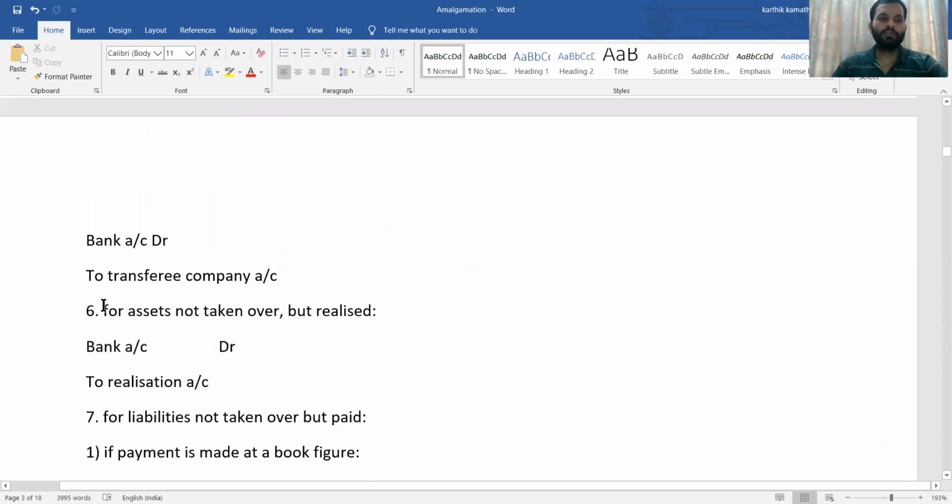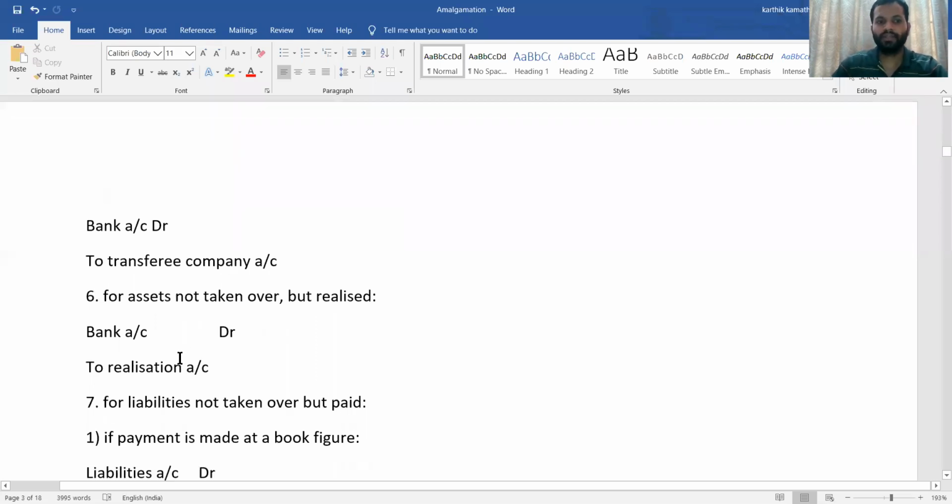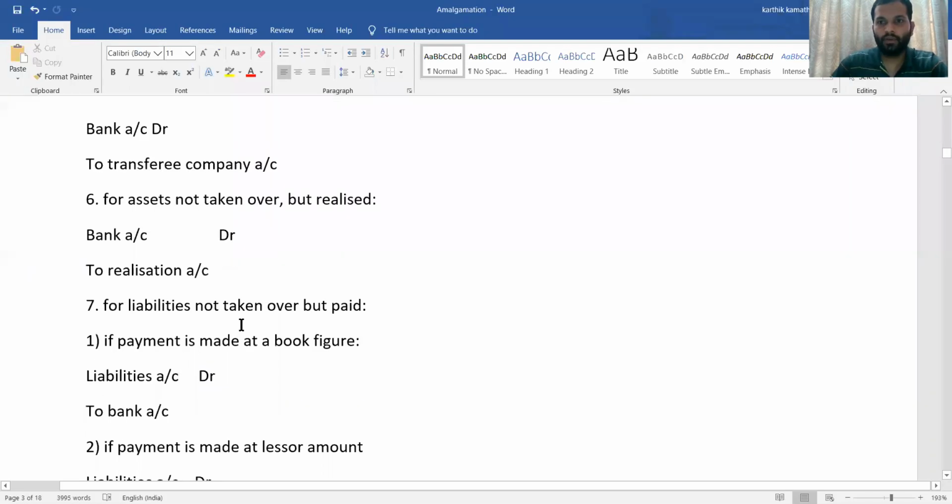You need to know. Then for assets not taken over but realized, whenever there are assets which are not taken over but realized, then bank account debit to realization account. That means any asset realized, you are going to write in the credit side of the realization account. Then for liabilities not taken over,